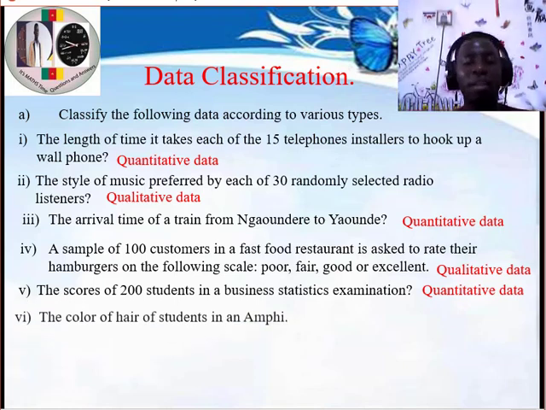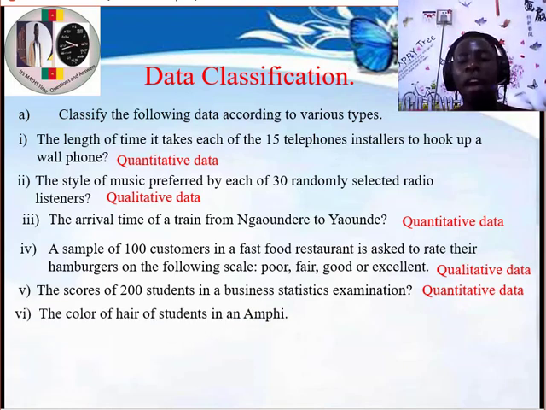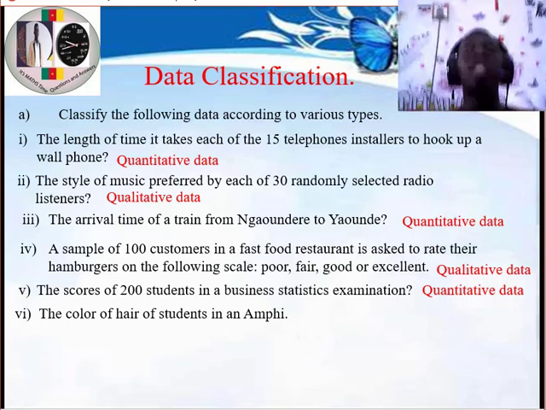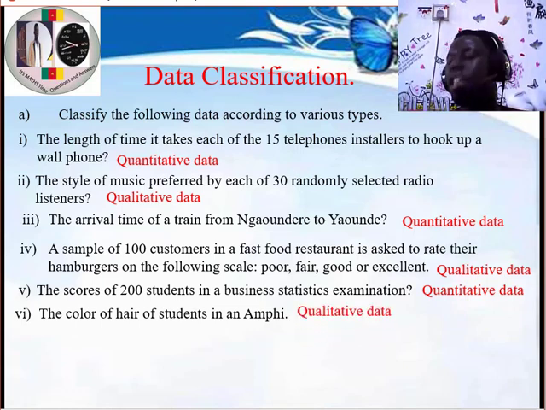Question number 6. The color of hair of students in an amphi. Your hair color cannot be classified in terms of 1, 2, or 3. It cannot be classified in terms of numbers, but it can be classified in terms of words, like your hair is blonde, your hair is gray, your hair is black. So when we are talking about words rather than numbers, we talk about the quality of that hair. So we talk about qualitative data.